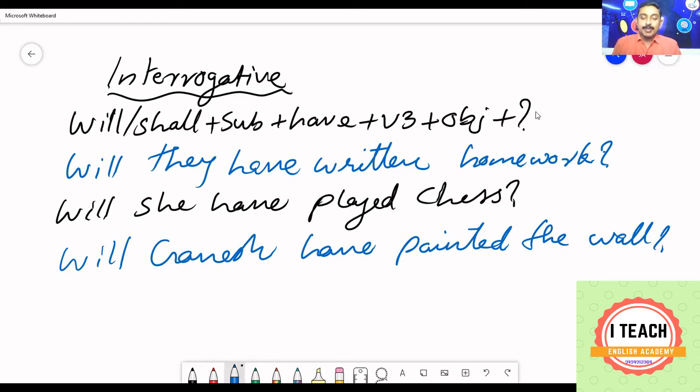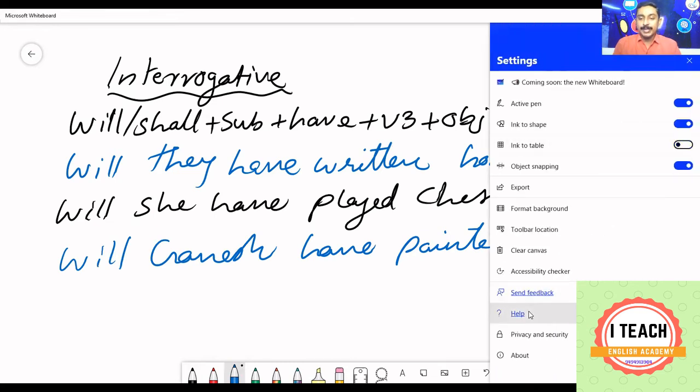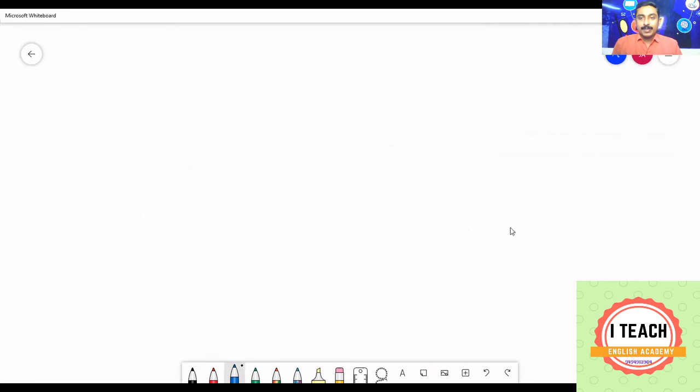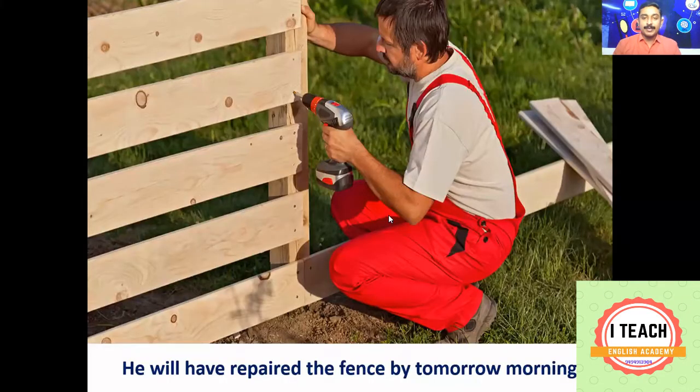Just add a WH word before that, you get a WH question. When will they have completed the homework? When will she have played chess? What will Ganesh have done tomorrow this time? Something like this you can write. So we have discussed the future perfect tense. Future perfect tense is used to denote an action that will be completed by a future time, a definite future time. Okay. Now we are moving on to the last tense, future perfect continuous tense.